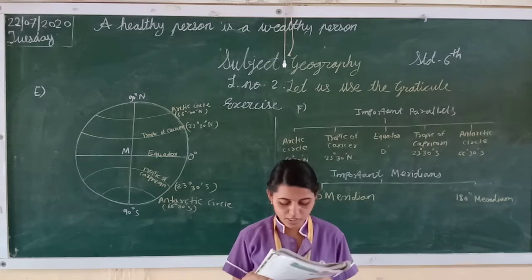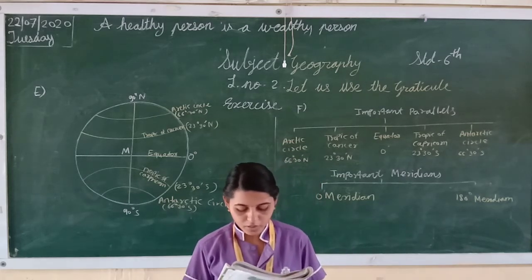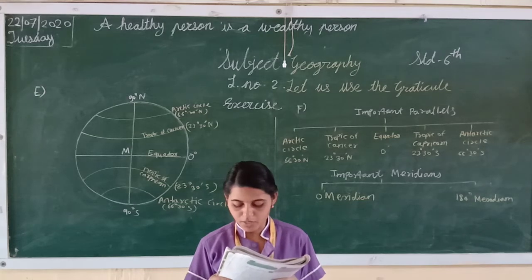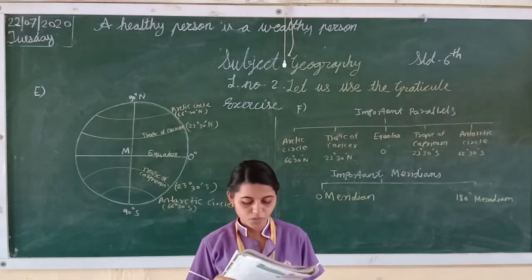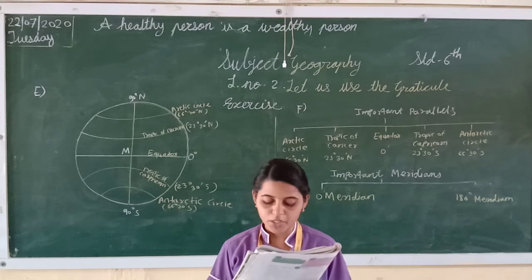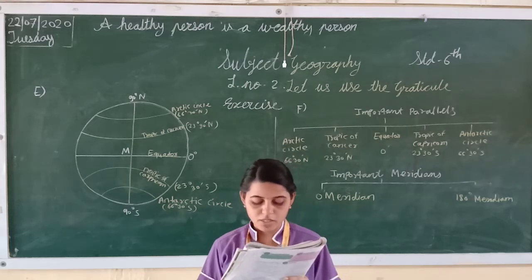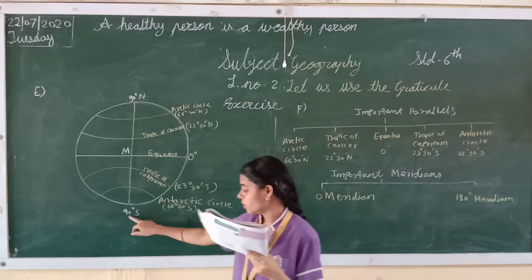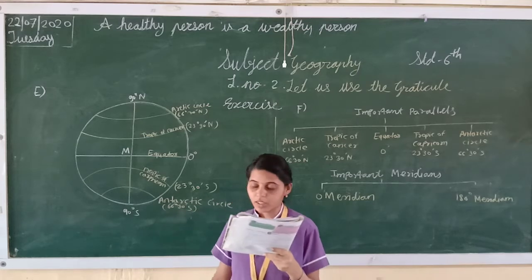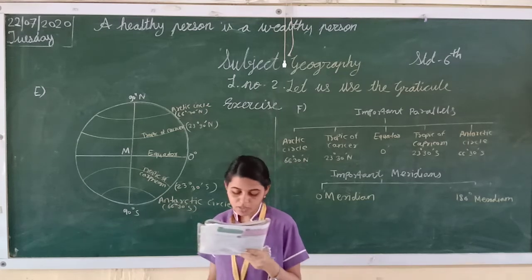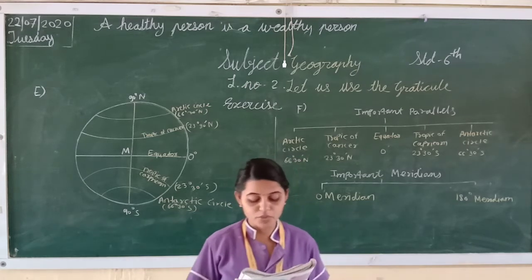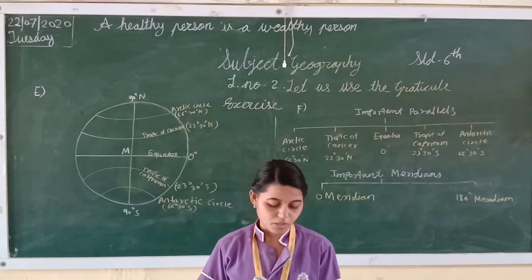Now students, next one. What would be the latitude of the place of the South Pole? So what is the South Pole's degree? 90 degree south. The first option is correct. I hope, students, you understood the answers.